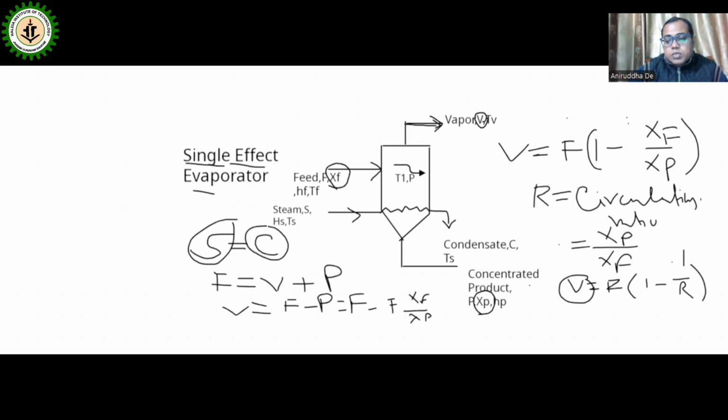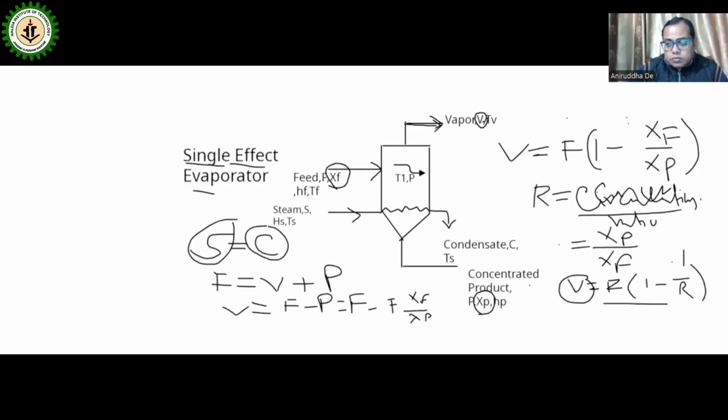So V indicates the size of the commercial evaporator. V can be calculated by this equation, F into 1 minus 1 by R, where R is the circulation ratio, also known as the concentration ratio.